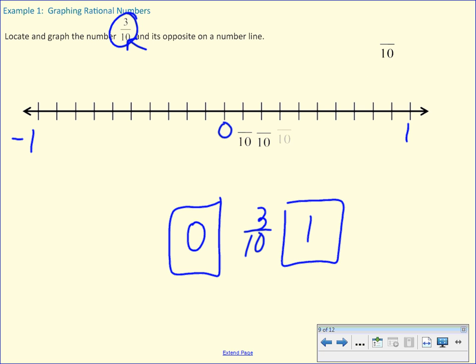So now you can go ahead and label your number line. 1/10, 2/10, 3. Okay? And now we have to number the other side of the number line, because it wants us to plot the opposite as well.